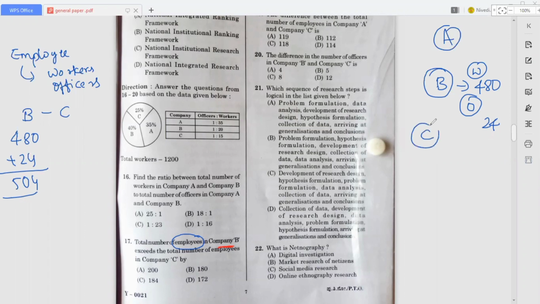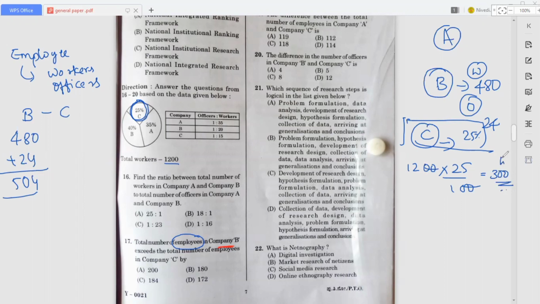Okay, in the last problem we did A and also B, but we have not discussed C. Right. So now we have to calculate this C. So in the C, what percentage have they given? See the circle, 25%, right? In the C, they have given 25%. So now we have to calculate. Total number of workers is 1200, and the C 25% means 25 divided by 100. Okay, these two get cancelled. 20 by 20, 25 is equal to 300. So how many workers in the C? That is 300 workers.